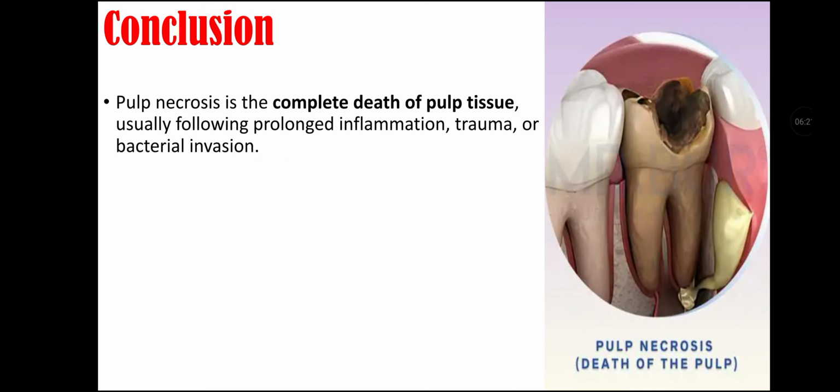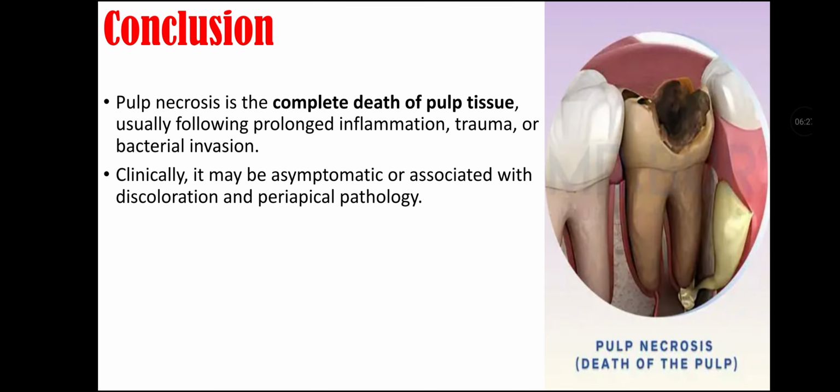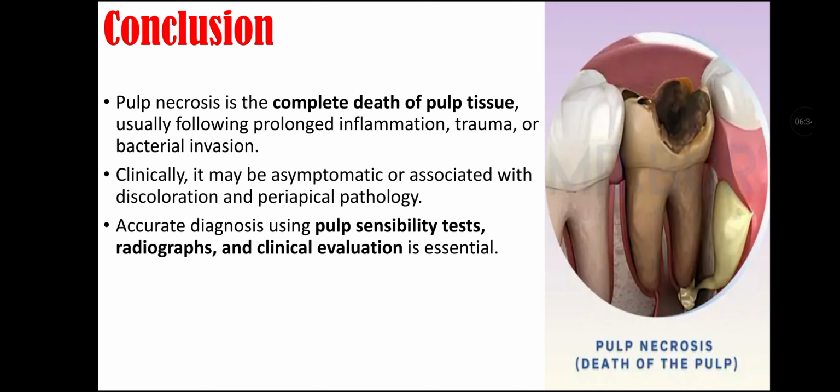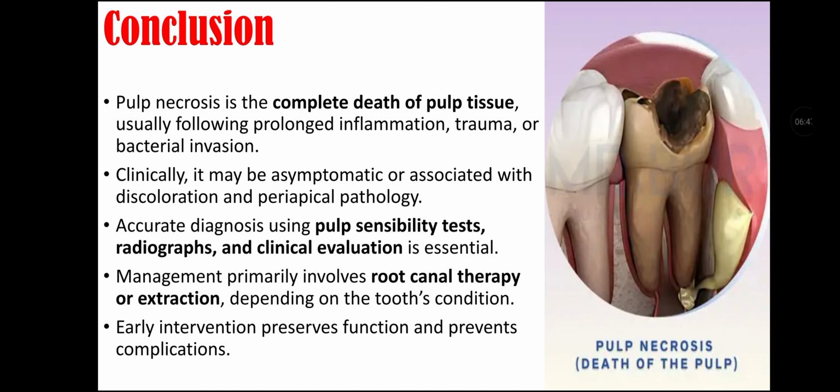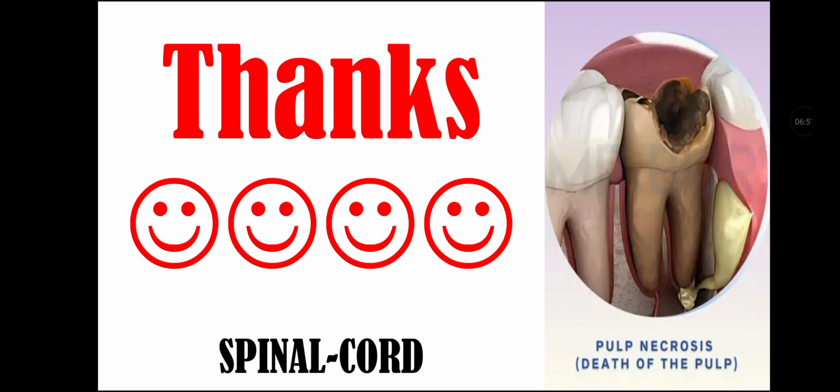Conclusion of this lecture video. Pulp necrosis is complete death of pulp tissue, usually following prolonged inflammation, trauma, or bacterial invasion. Clinically, it may be asymptomatic or associated with discoloration and periapical pathology. Accurate diagnosis using pulp sensibility tests, radiographs, and clinical evaluation is essential. Management primarily involves root canal therapy or extraction depending on the tooth condition. Early intervention preserves function and prevents complications. And this was all about pulp necrosis.